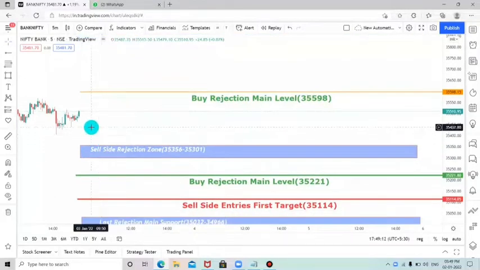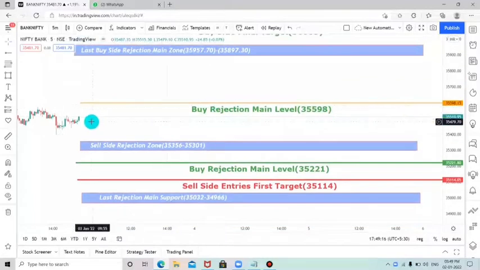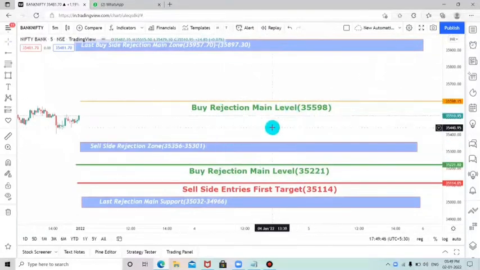Whatever the gap up or gap down, these levels will help you to trade as an intraday trader. First of all, according to our analysis and price action, we are expecting the market to gap down. This is our analysis, so most probably the market should gap down according to price action. If there is a gap up, then there may be positive news around the world, and if other international markets are moving positive, then we can expect the market to gap up. So please understand that these levels will be more important to trade in intraday.